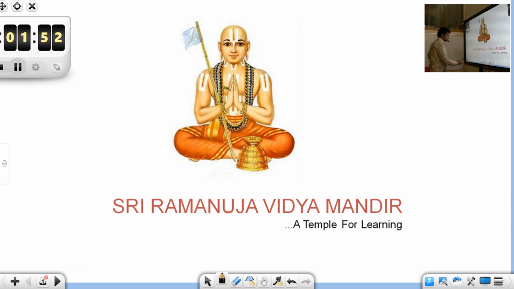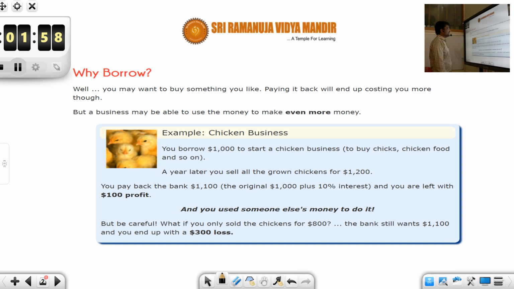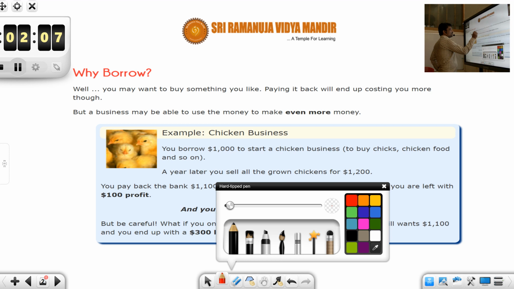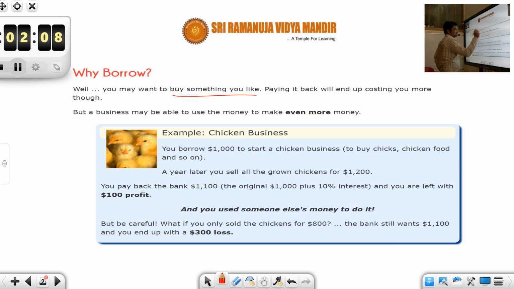So first of all, why do we need to borrow money? What is the essence of borrowing money? You may want to buy something you like, and paying it back will end up costing you more though. Suppose you want to buy something you like and you don't have money, so you feel like borrowing money.